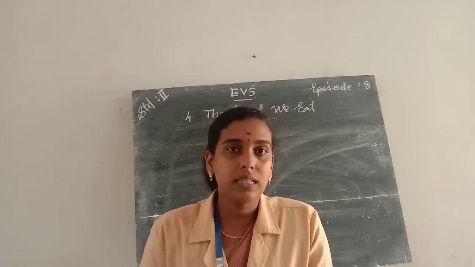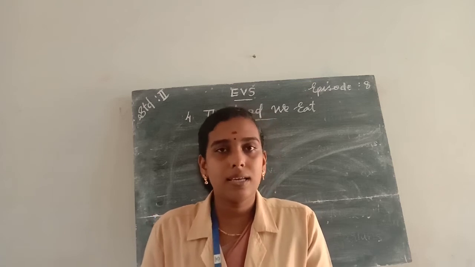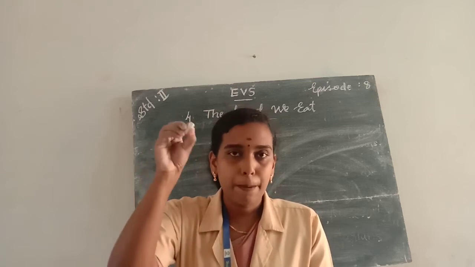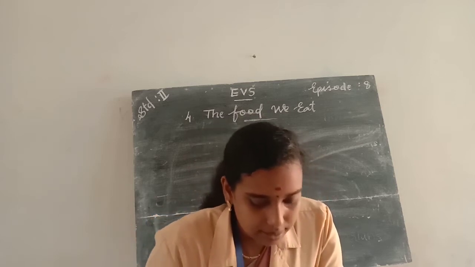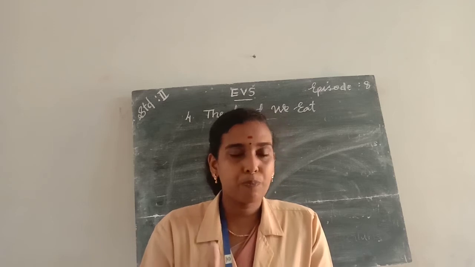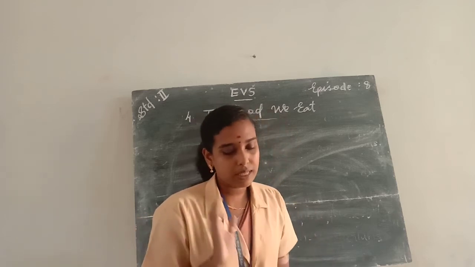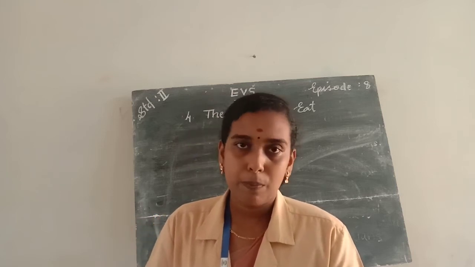So write A in the box. And the second one is banana. Banana is a plant product. So write P. Then the next ones are rice, nuts, eggs. So you write P in the box if the food item is a plant product and write A if the food item is an animal product.